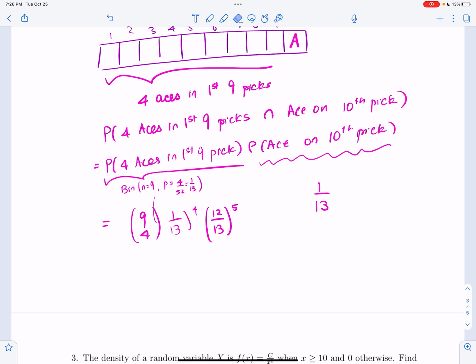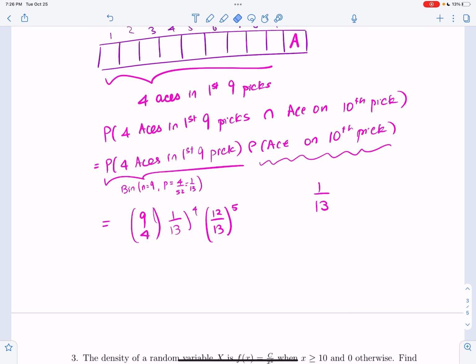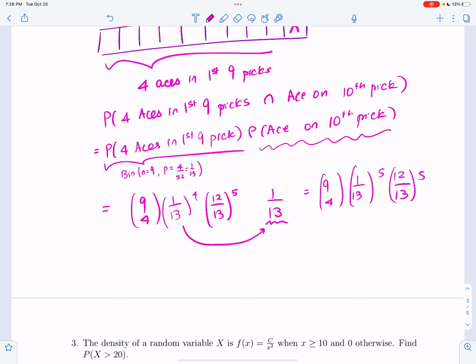Okay, so that is what the probability is for needing to pick 10 times to see exactly 5 aces. You could put this together. It is 9 choose 4, 1/13 raised to 5, 12 over 13 raised to 5, because I put this and this together. Okay, so that's the final answer. I hope that was good.